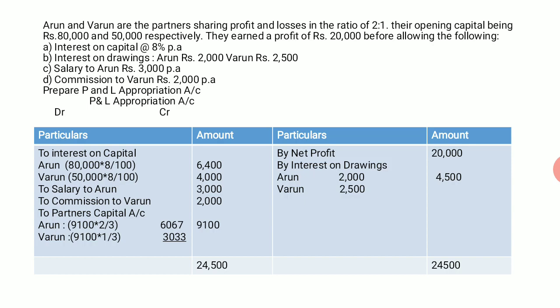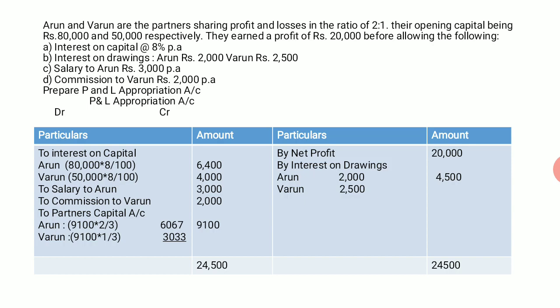Now, as we discussed in the last class, there are basically 5 things we have to keep in mind before preparing the profit and loss appropriation account. So we need net profit, interest on drawings, interest on capital, salary and commission. These are the 5 things which are important for the profit and loss appropriation account. In this particular sum, I think we have all this information.